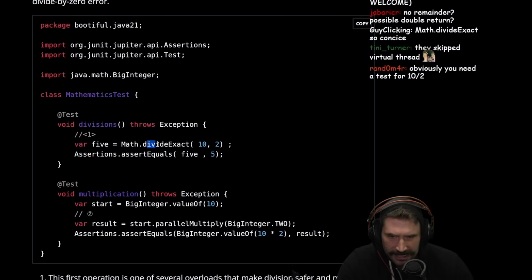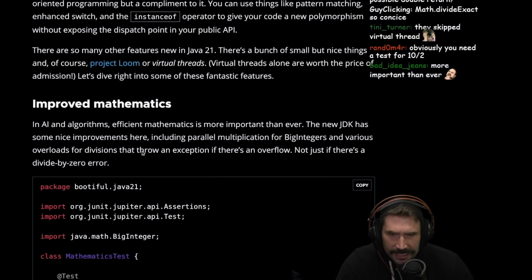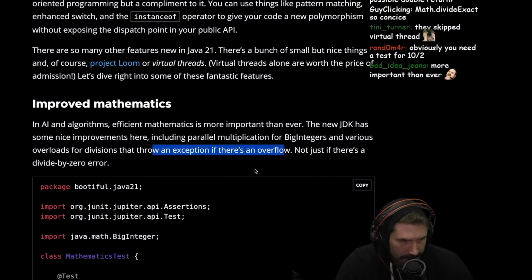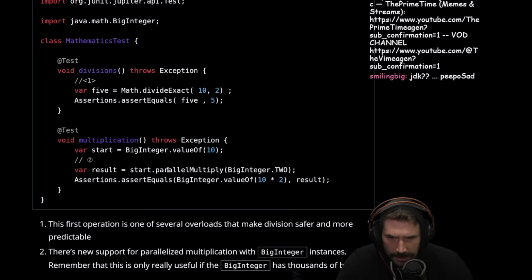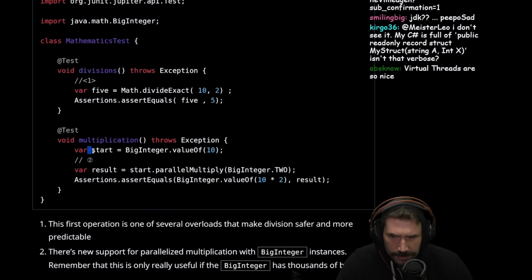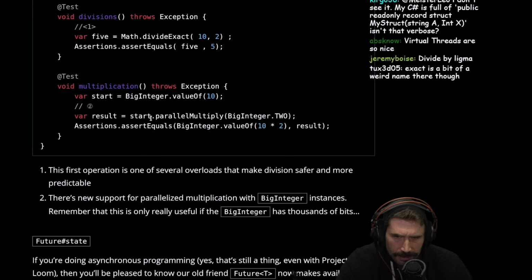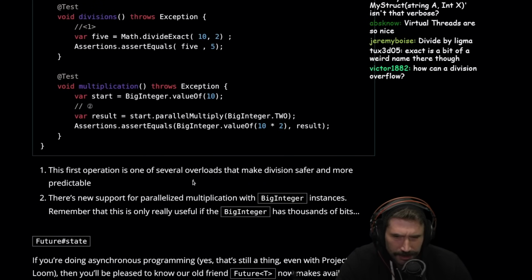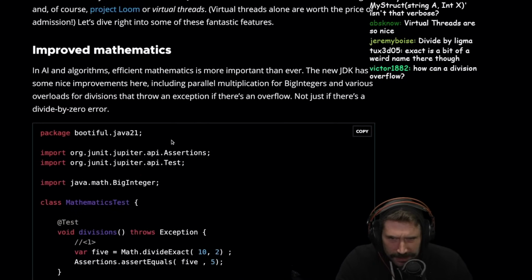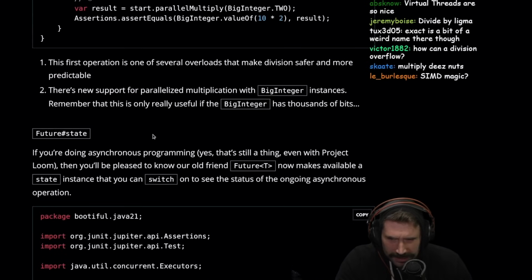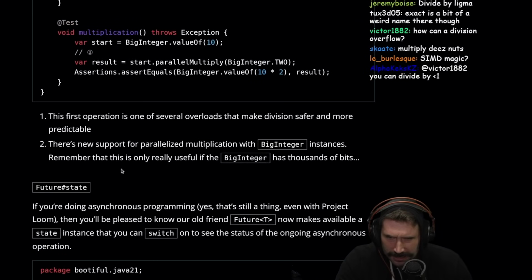Oh, okay, divide exact. So it throws exceptions for anything that is an overflow exception. Okay. Parallel multiply. BigInteger. That's kind of cool that you can do parallel multiply. I'm not really sure what it means to tell you the truth, though. How can division overflow? It can underflow, can it? Let's see. Okay, let's see.